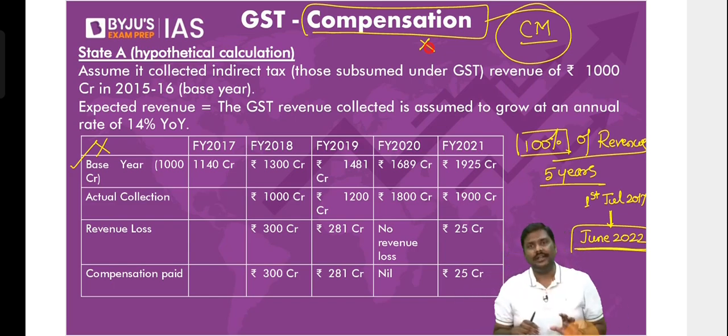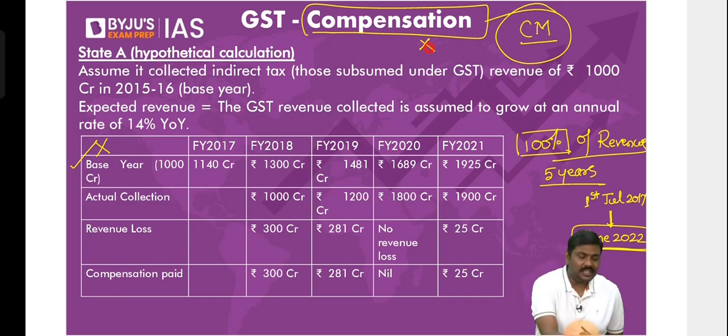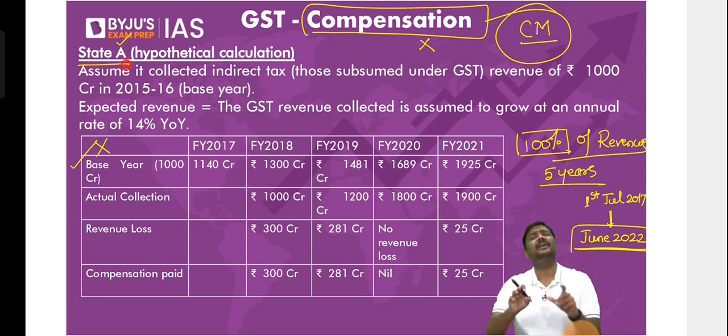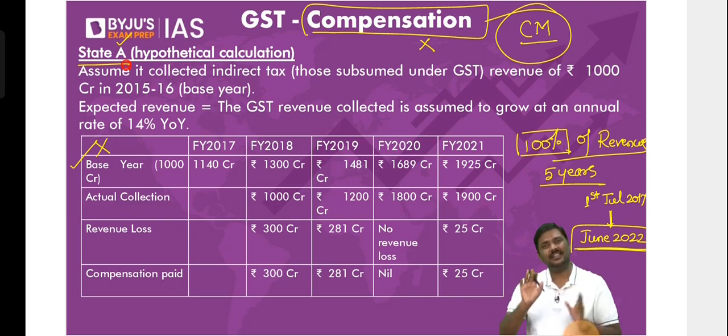Now, how was the compensation calculated? What do you mean by revenue loss? Let's try and understand. Imagine there is a state government A, and whatever calculation I'm going to give now is a hypothetical calculation. Don't imagine that this is the exact number for a particular state. From one state to another state, 28 states are there. Numbers have changed. Please don't mug up numbers for 28 states. You're simply wasting your time.